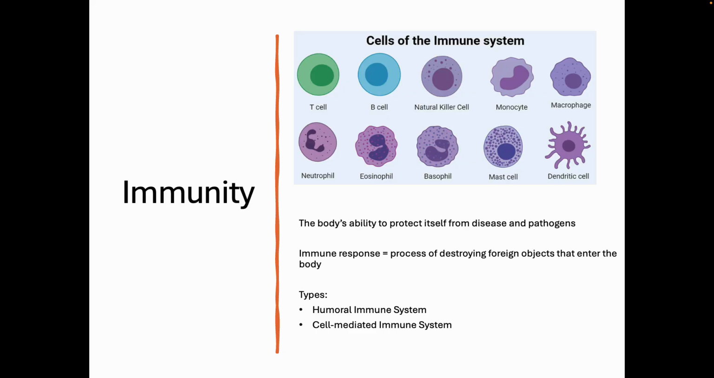All right. Cells of the immune system. Our immune system's awesome. Immunity is the ability to protect itself from disease and pathogens. When you have an immune response, it's the process of destroying the foreign material that's entering your body. Get rid of that bad boy. All right. Types: humoral immune system and cell-mediated immune system.